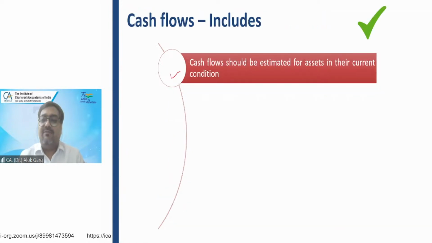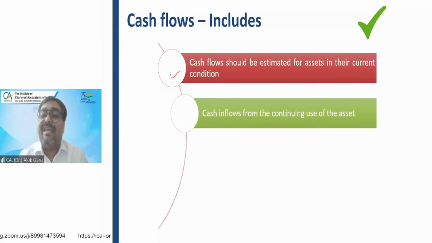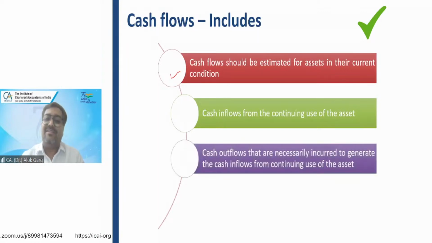While computing the cash flows, what are you required to include? The cash flows should be estimated for assets in their current condition.